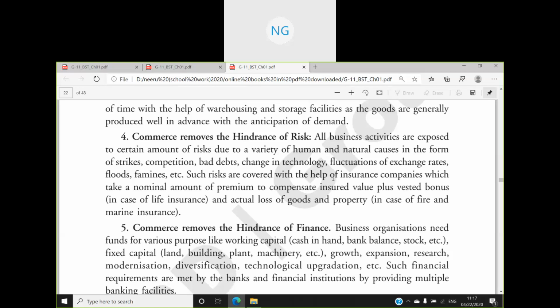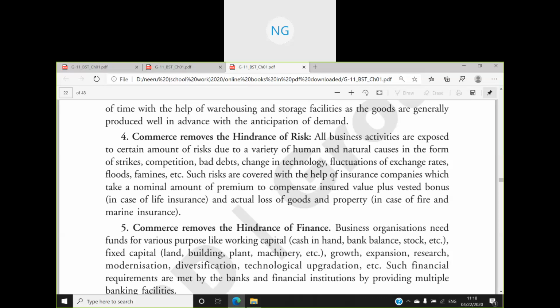And then I have a risk that the person may not give my money. In that case also, I will take insurance. Whatever tensions are there in my mind as a businessman, the businessman can take insurance and do the business tension free with the help of insurance.